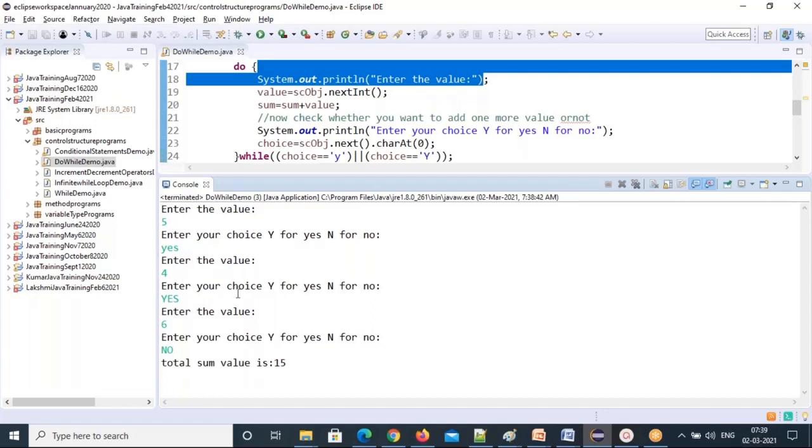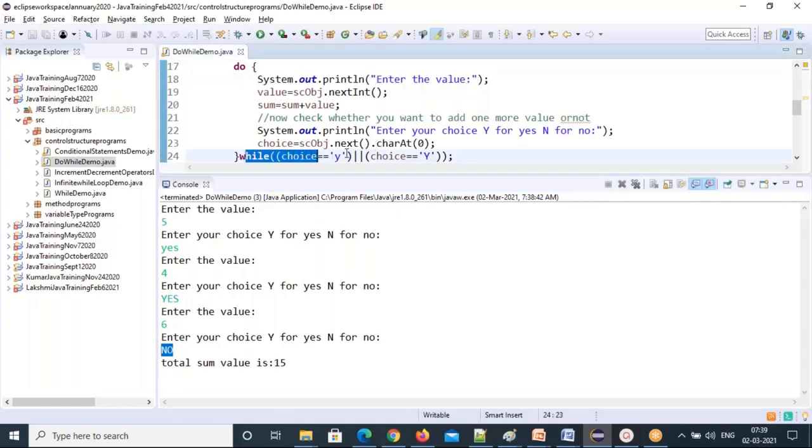Now see, the total sum is 15. How many numbers did we enter? 5 plus 4 is 9, 9 plus 6 is 15. Is it correct? Until your choice becomes no, it keeps doing this. Now what is happening here?